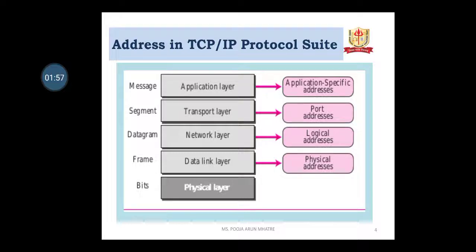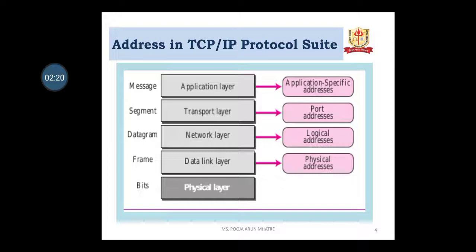For example, prppolytechnic.com. So at the application layer, it is also possible to use an email address such as prppolytechnic@gmail.com. The address at the transport layer is called a port address or port number.